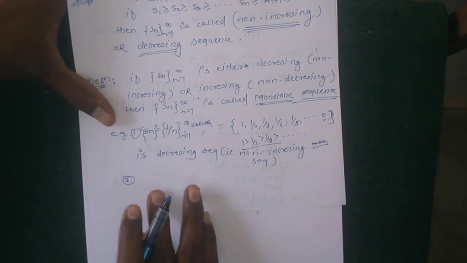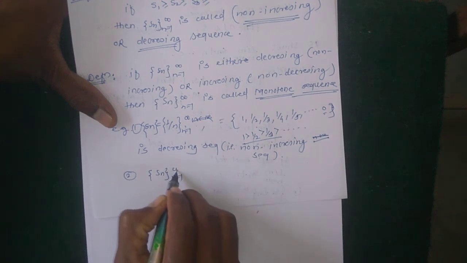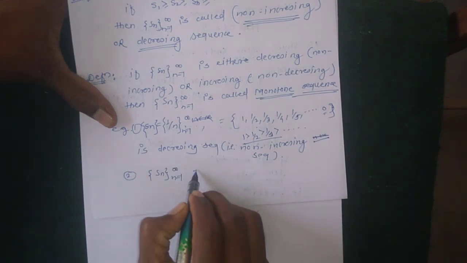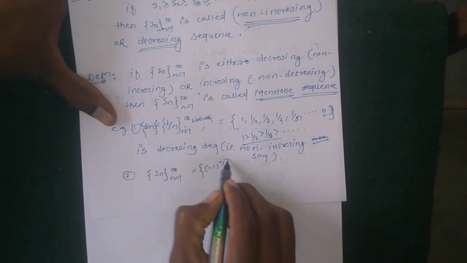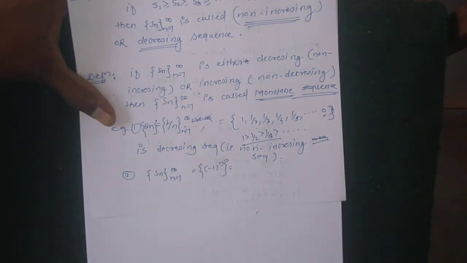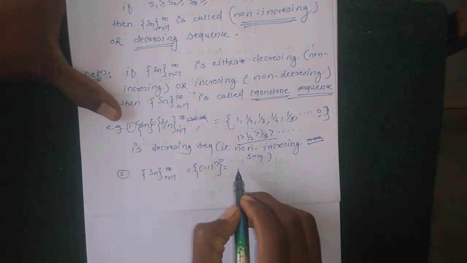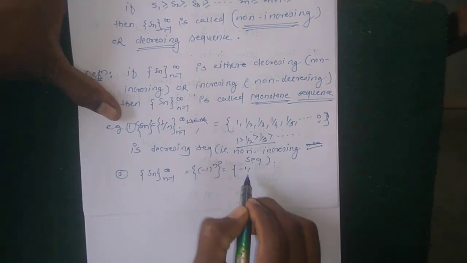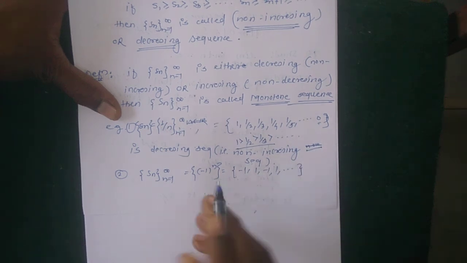For the second example, suppose Sn, where n runs from 1 to infinity, is equal to minus 1 raised to n. This sequence is neither increasing nor decreasing. Its elements are minus 1, 1, minus 1, 1, and so on.